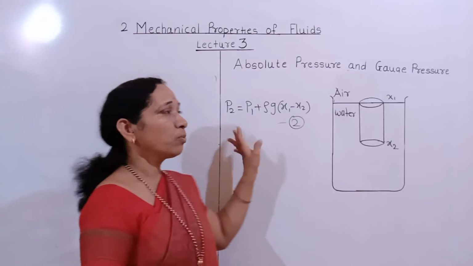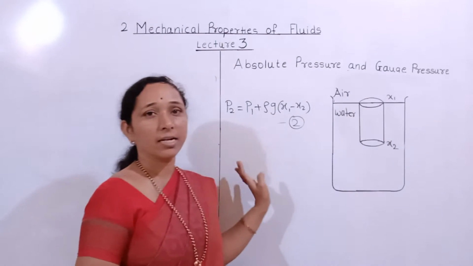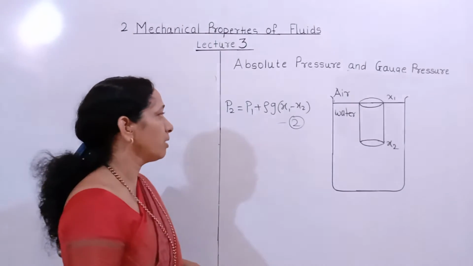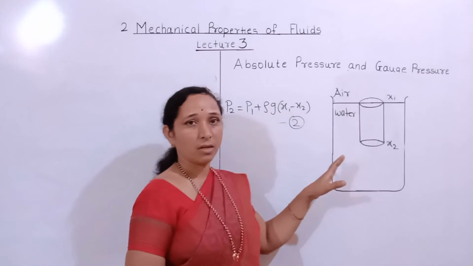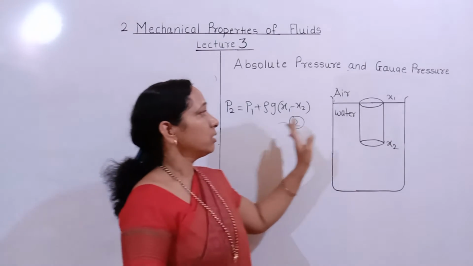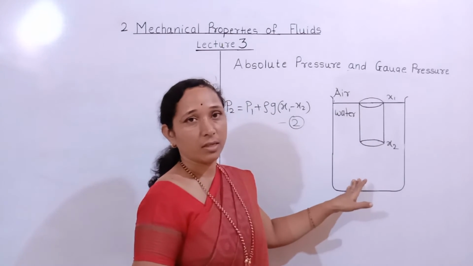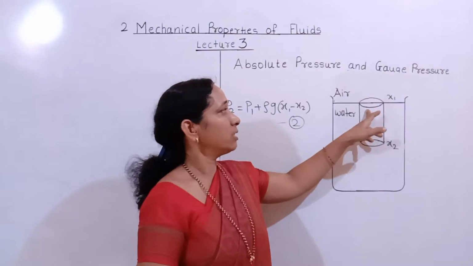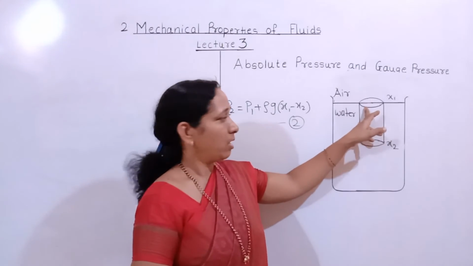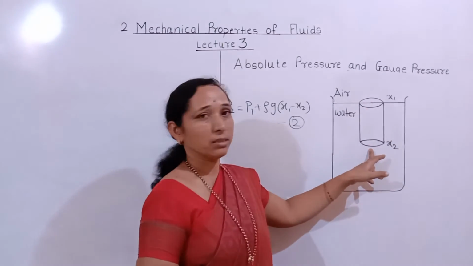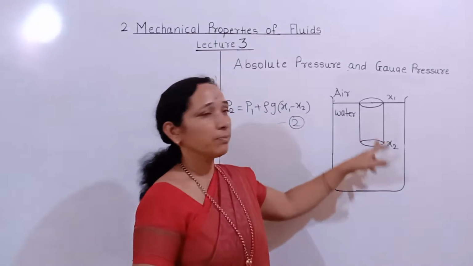Now we have to find the pressure at a depth h. For this purpose, suppose we consider an imaginary cylinder. Its top surface is at the water surface, and its bottom surface is at a depth h.